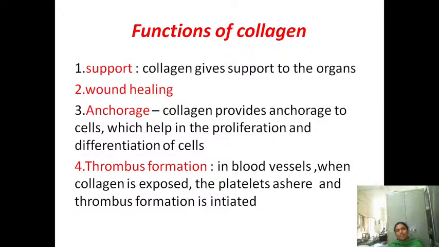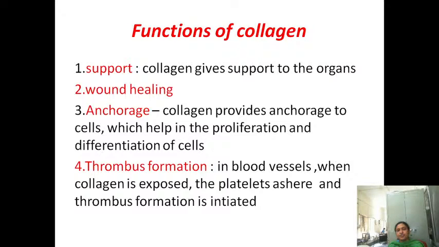Along with that, hydroxyproline, hydroxylysine and proline are there. It is synthesized in the osteoblasts of the bone and fibroblasts of the connective tissue as pre-procollagen, which is modified to procollagen, then tropocollagen, and finally matured to collagen. For this maturation, vitamin C is required.